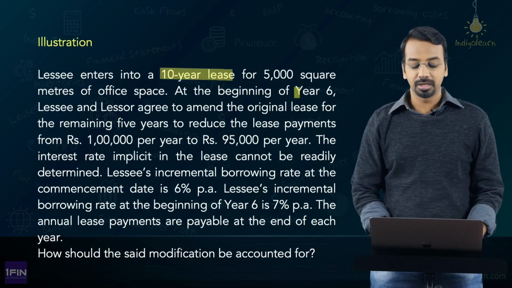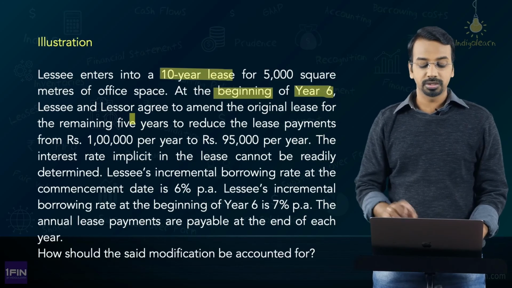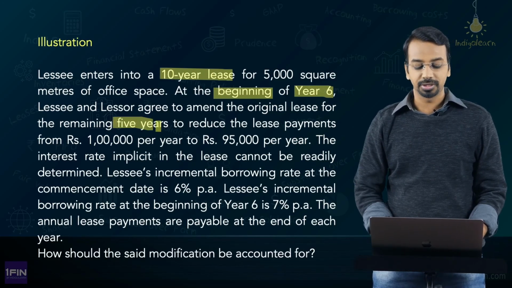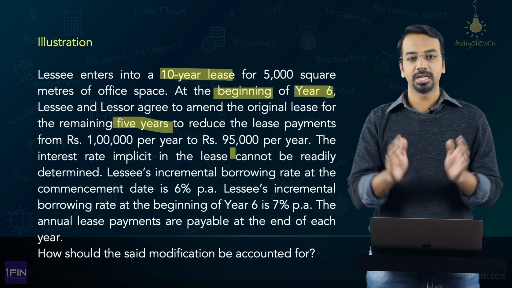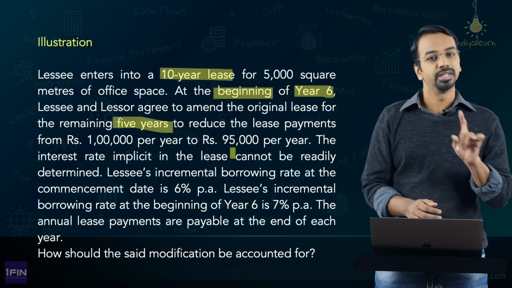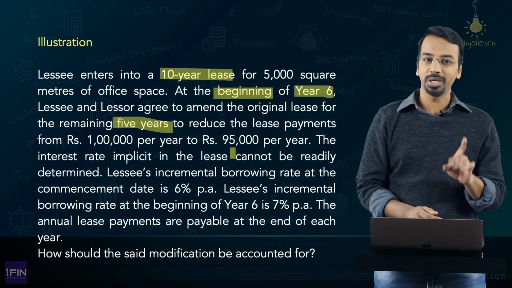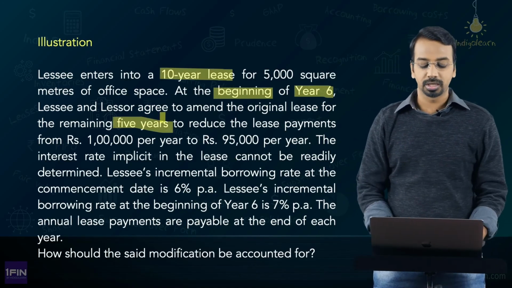So at the beginning of year 6, I'll just highlight this, lessee and lessor agree to amend the original lease for the remaining 5 years. So the original period was 10 years. Now there is an amendment in some terms and conditions for the balance 5 years. The lease term is not reducing. The lease term remains to be 10 years. So what is the amendment?